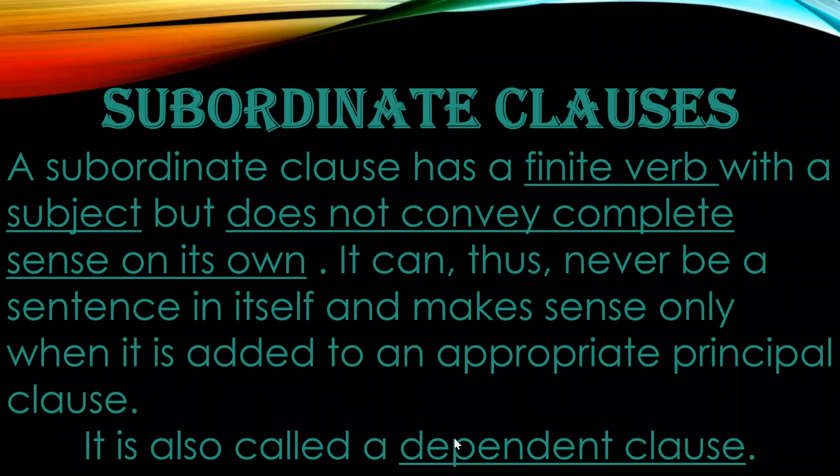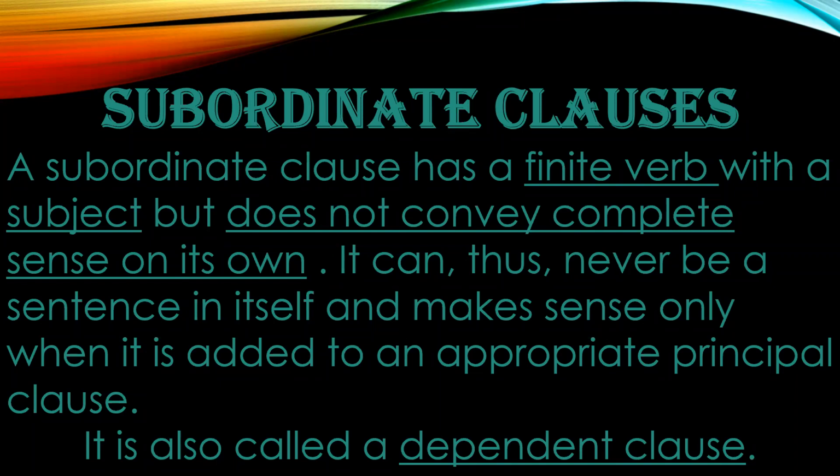Like we did in the first example, which was the girl who is wearing the red dress is an astronaut. Who is wearing the red dress was a subordinate clause which required a principal clause to complete its meaning. The girl is an astronaut was the principal clause, and we added the subordinating clause, who is wearing the red dress, to an appropriate principal clause.